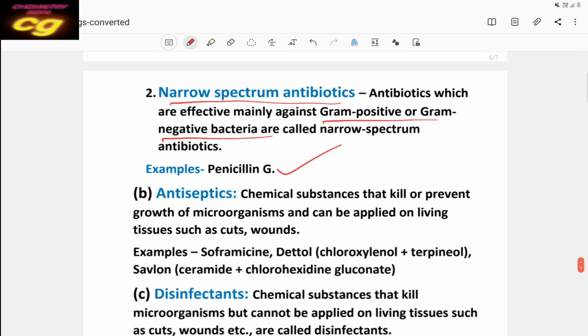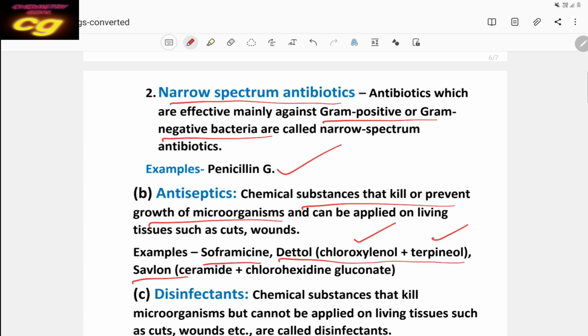Okay, what are antiseptics? Antiseptics control or kill microorganisms. Examples are Soframycin and Dettol. Dettol contains two chemicals, chloroxylenol and terpineol. You have to remember the composition of Dettol. It is used as an antiseptic which controls or kills the growth of microorganisms.